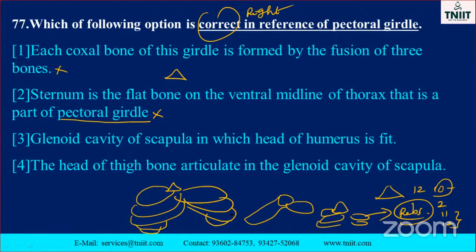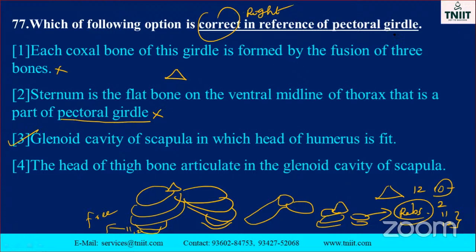Okay, my dear. So this one. 11th and 12th are called free floating ribs. Free floating ribs. So no need for that one. Just see here, the glenoid cavity and scapula, in which the head of the humerus fits. This is the correct answer, my dear.